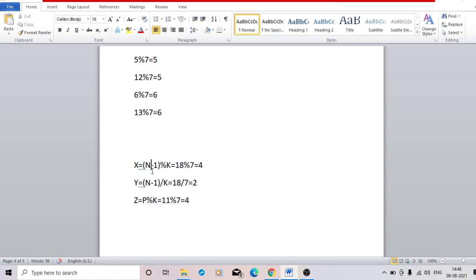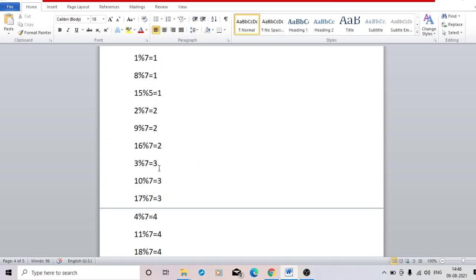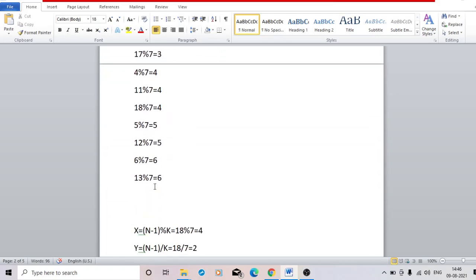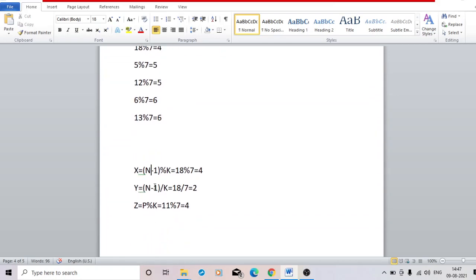Here x is n minus 1 mod k. n minus 1 because n is 19 and the highest gas number is 18. So 18 mod k is 4. 18 divided by k is 2, and p is 11. 11 mod 7 is 4. I am finding these 3 integers for my solving purpose.